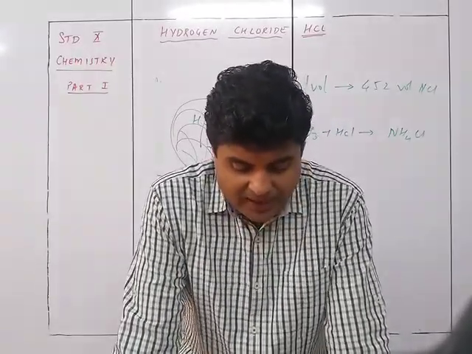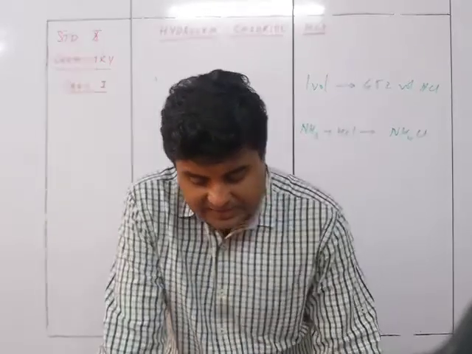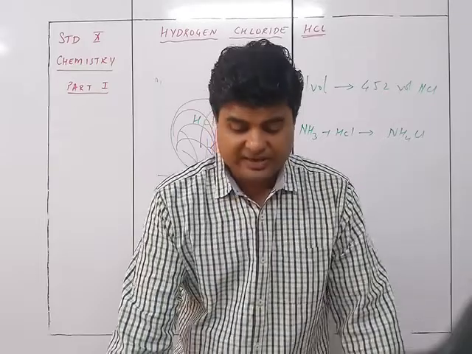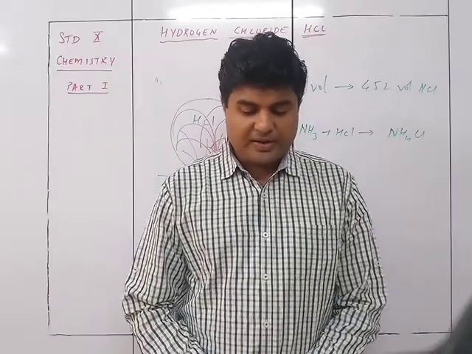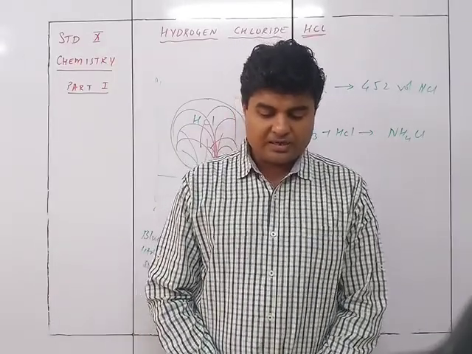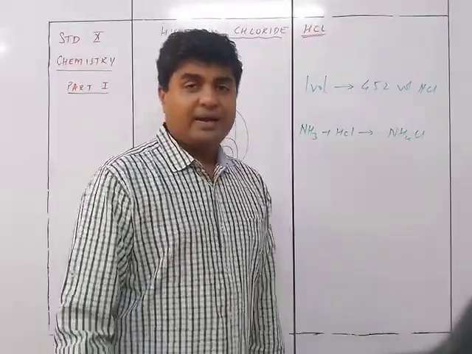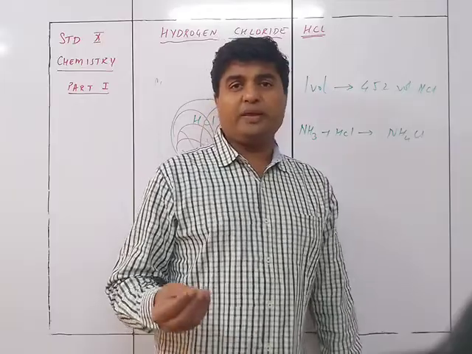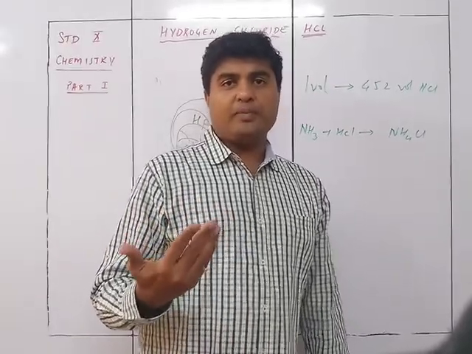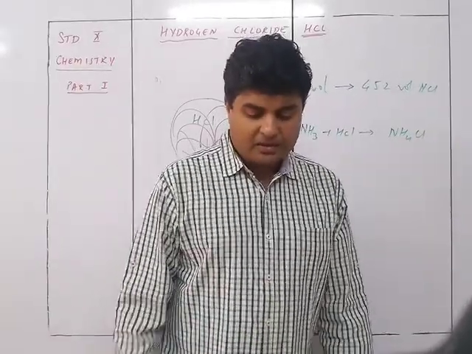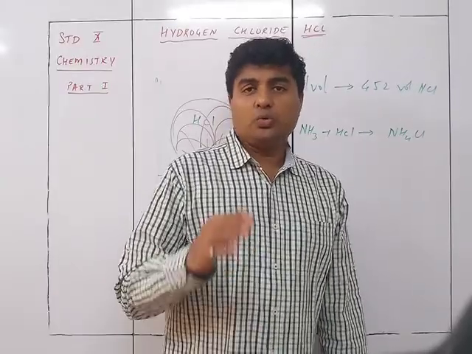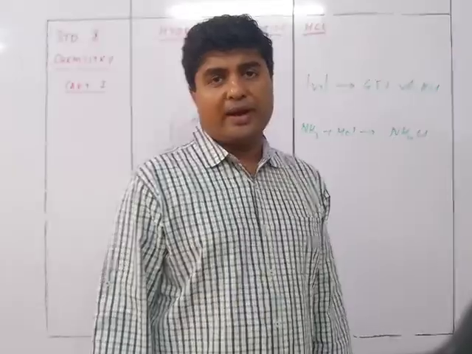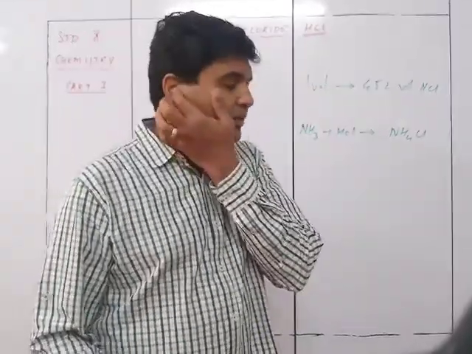Next is metals. Hydrogen chloride gas reacts with many metals, for example calcium, magnesium, zinc, iron, especially when heated, to form the respective metal chlorides and hydrogen. Any metal above hydrogen may react with HCl gas to expel the hydrogen and give out the chloride of that metal.